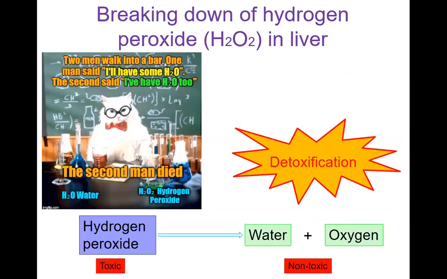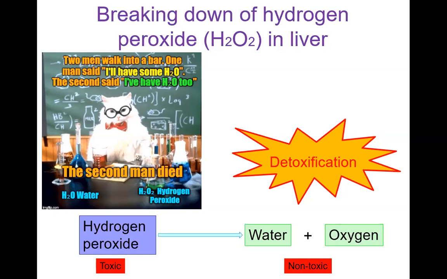I would like to talk about the breaking down of hydrogen peroxide in the liver. There is a story about that. Two men walked into a bar, and one man said, I will have some H2O. The second man said, I will have H2O too. And then the second man died after drinking H2O too. Why does this happen? Because H2O means water, and the chemical formula H2O2 refers to hydrogen peroxide.